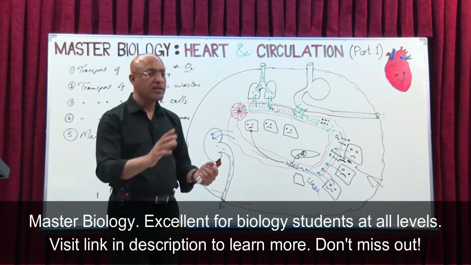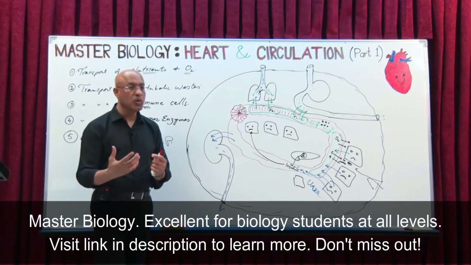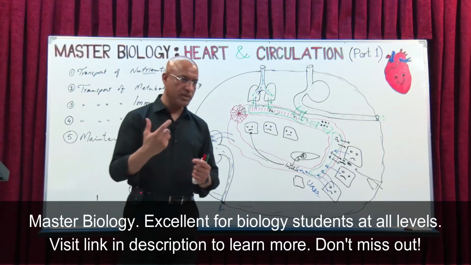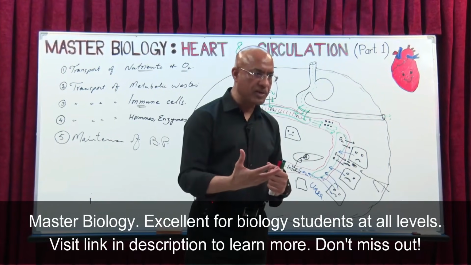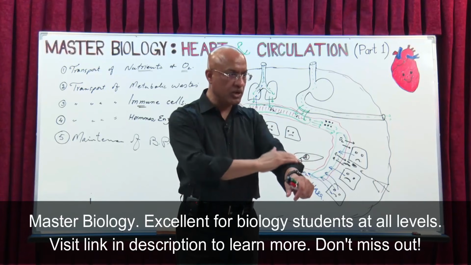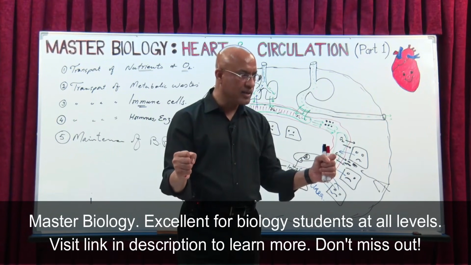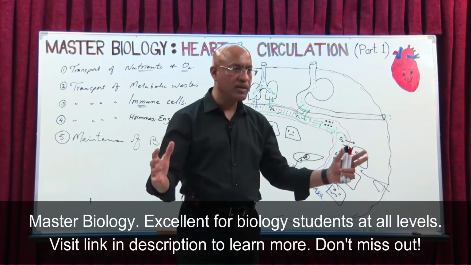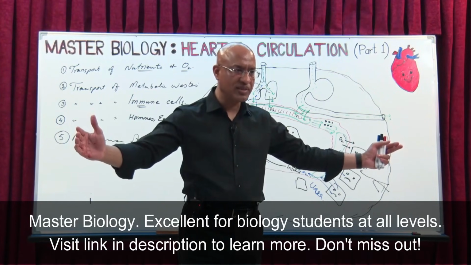Again, I will say that cardiovascular system also has some role in thermoregulation, maintaining your core body temperature. If environment is very cold, superficial blood vessels which are very near to the skin will shrink so that less blood flows to the skin and less heat is lost from the skin.